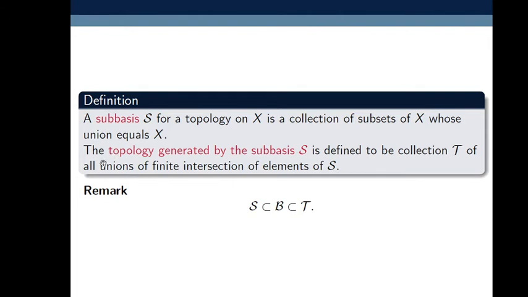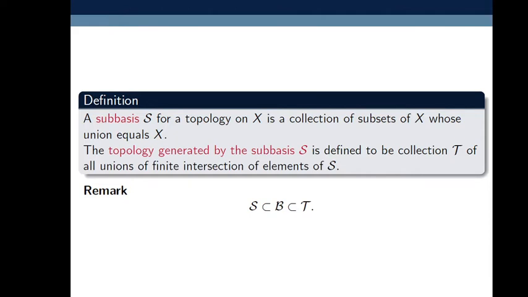Next, the topology generated by the subbasis script S. The topology generated by the subbasis script S is defined to be the collection tau of all unions of finite intersections of elements of script S. Now, as script S is a subbasis for a topology on X, if I have to generate a topology by using this subbasis script S, then this topology is the collection tau of all unions of finite intersections of elements of script S. It means first we collect finite intersections of elements of script S. Say that set is script B, and then take all the possible unions of elements from script B,